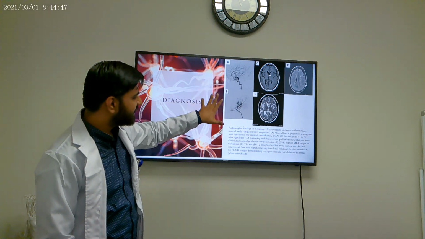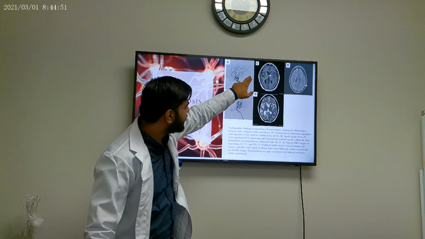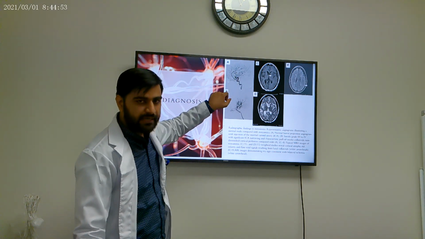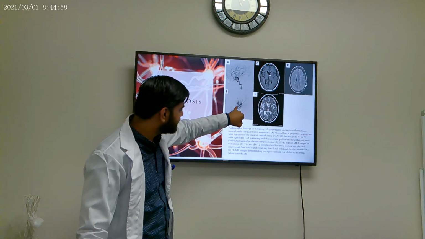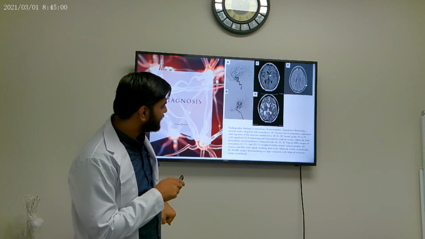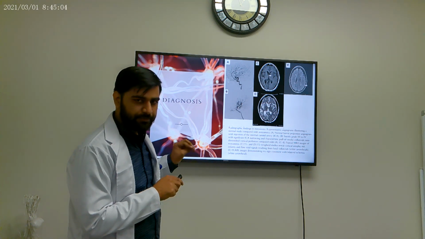This is the imaging that we see in Moya Moya as usual. Now A is the normal. As you can see, every artery, every branch is patterned. It's taking up the dye. And as we move down, this is the hazy puff of smoke appearance. As you can see, the collaterals are starting to form at the points of obstruction.